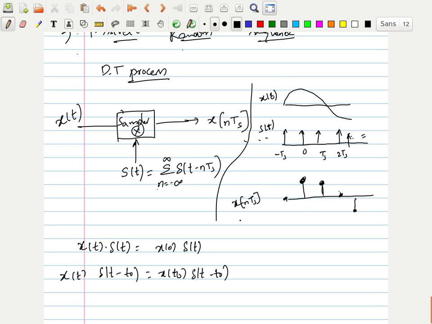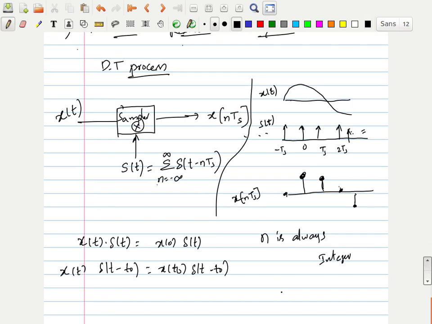Now here n is always an integer. And what about this Ts? Ts is the standard sampling time.